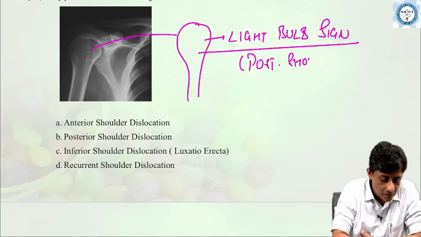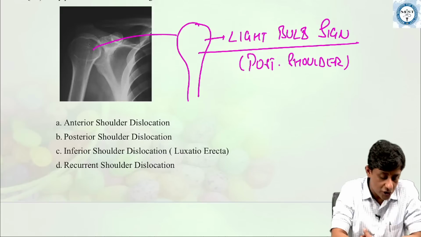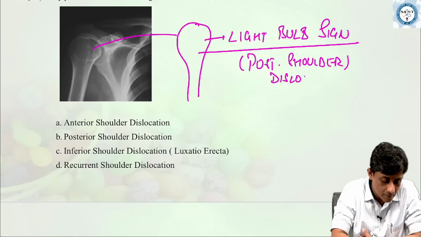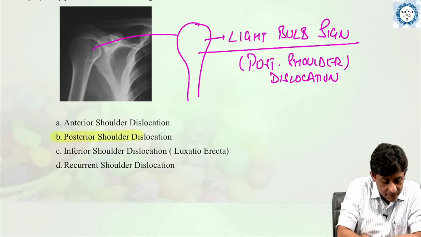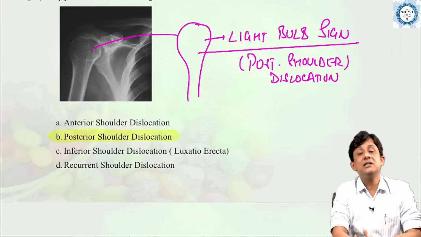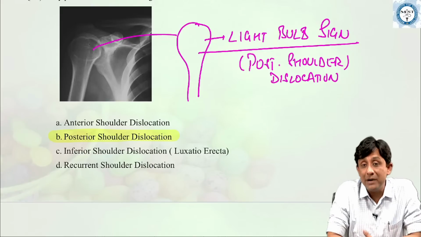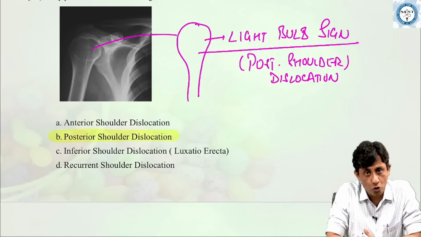This is seen in posterior shoulder dislocation. So the answer here is that this radiological sign is called a light bulb sign in posterior shoulder dislocation.